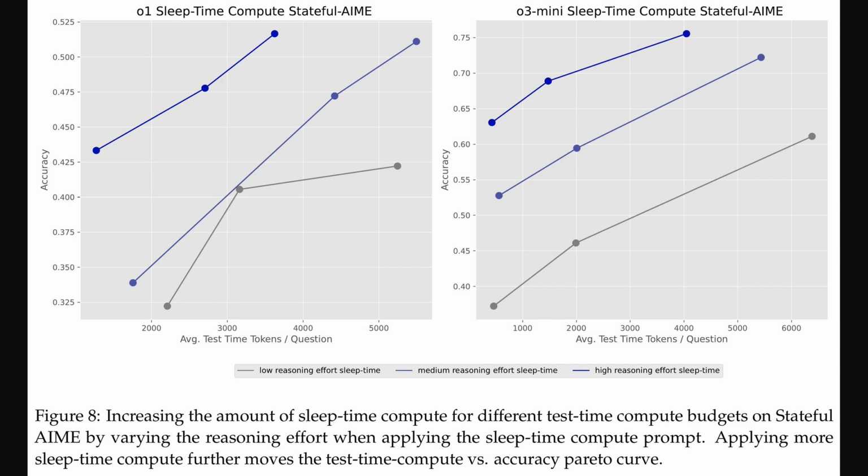Going further with this idea, Figure 8 now explores what happens when we actually increase the amount of compute used during the sleep time phase itself. We're still looking at the stateful AIME dataset here, plotting accuracy against test time compute for the O1 and O3 mini models. What's new is the different colored lines show different levels of reasoning effort applied during sleep time: low, medium, and high. And, well, you can clearly see that putting more effort into that offline sleep time processing, the darker blue lines, shifts the whole curve up and to the left, giving you even better accuracy for the same test time cost.